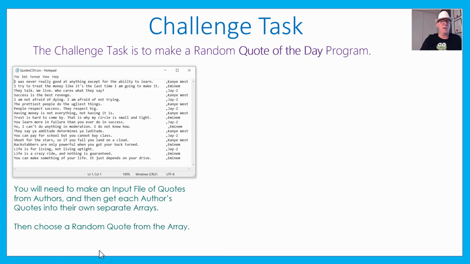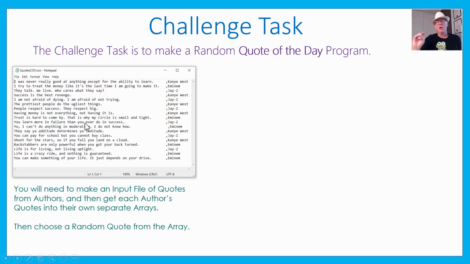So the challenge task, which we did see at the start, what's going to happen there is you'll have a 2-dimensional array. We've got all these quotes here, then we've got a comma and who the author is for each one. M&M got pushed over there a bit. We'll have to fix that up. And you'll need to make that input file or get our file from the downloads if you're happy using the rapper quotes. Now, you don't have to use rappers.